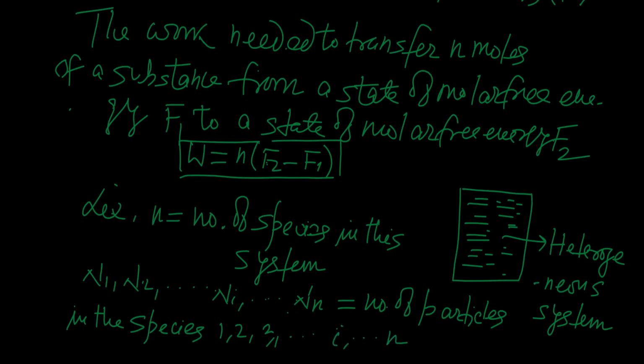It means n1 is the number of particles in the first species, n2 is the number of particles in the second species, ni is the number of particles in the ith species, and nn is the number of particles in the nth species. We have considered it.